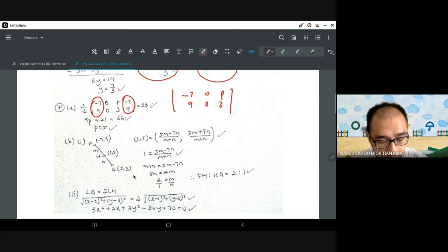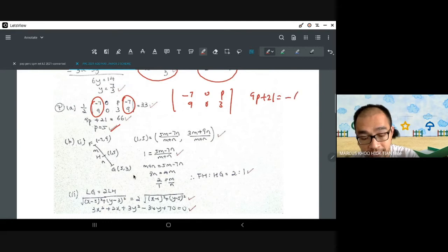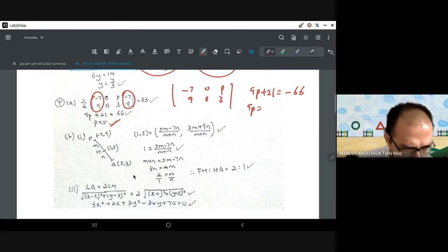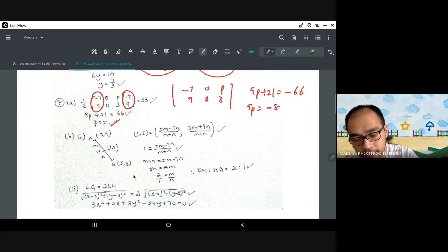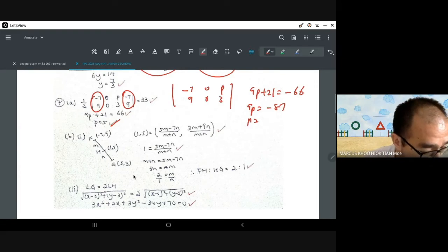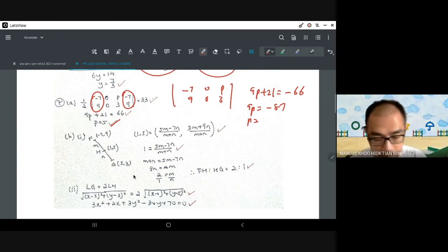Anyway, when you open this, you will get P equals 5. Actually, you will get something else. You will actually get 9P plus 21 equals -66. Then you get 9P equals -66 minus 21, which is -87, and so P equals 87 over 9, which is about 29 over 3.